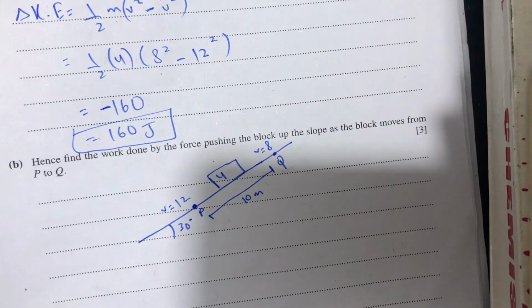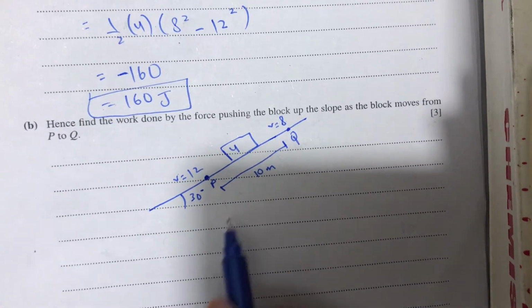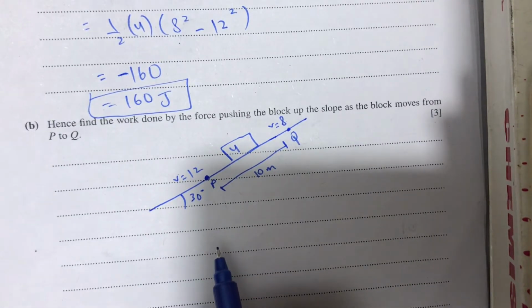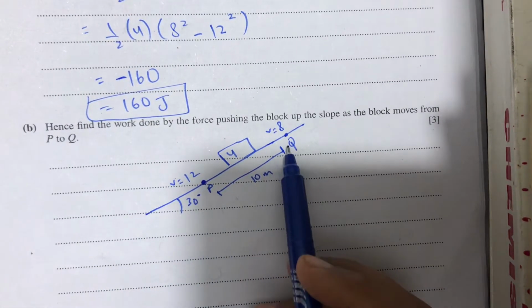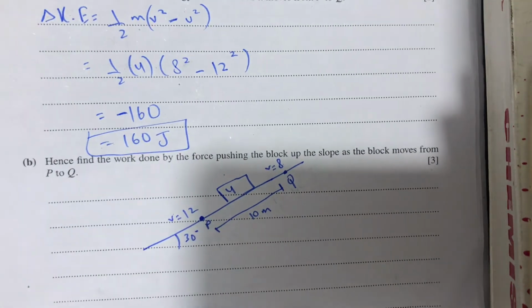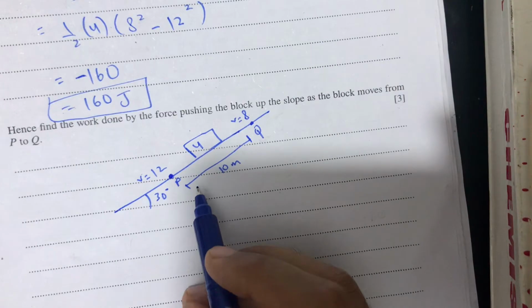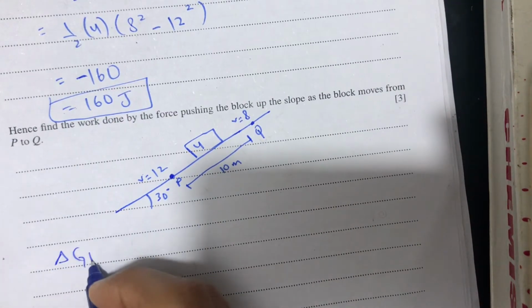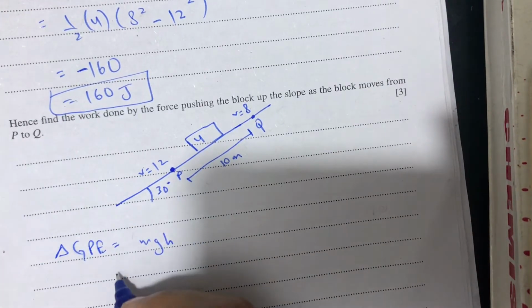Let's see part B. Hence, find the work done by the force pushing the block up the slope as the block moves from P to Q. We need to find the work done by the force. So the work done will be the difference in the change in potential energy and the change in kinetic energy. As we have already calculated the change in kinetic energy in part A, now we will have to calculate the change in potential energy. Change in gravitational potential energy is equal to mgh.